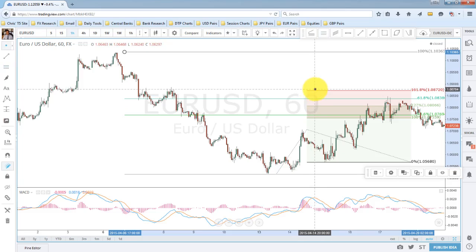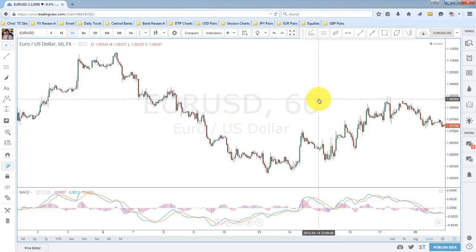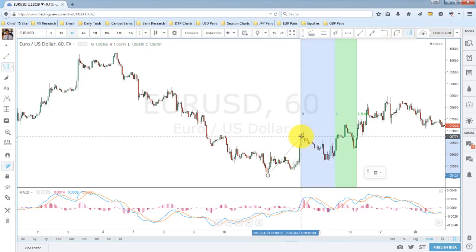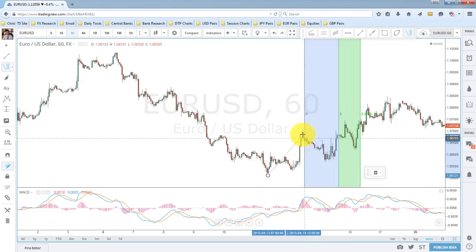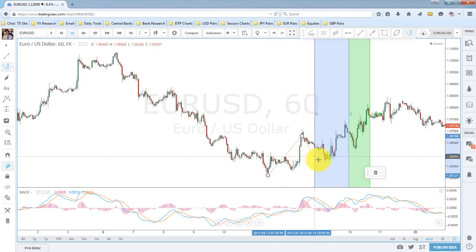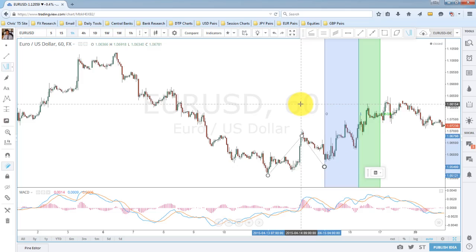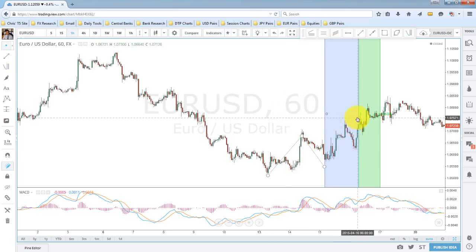This is where we'll bring in the Fibonacci time expansion tool. And it basically just measures from this low to this high back down to this low. So we're basically measuring this cycle, comparing it in time to this cycle. Okay, now equal legs, or an equality cycle, would have ended right around this, where we have this 1. That's 100%. So that's the same amount of time as there was for this cycle.